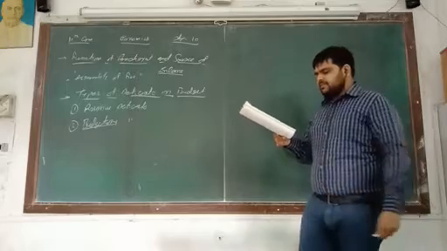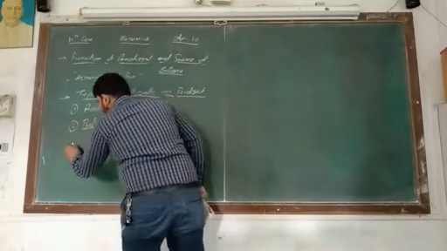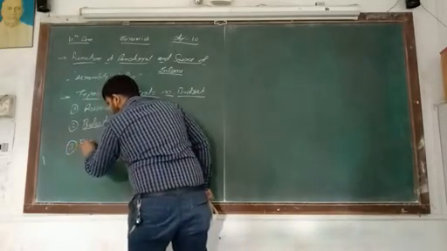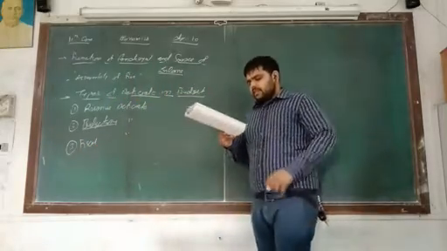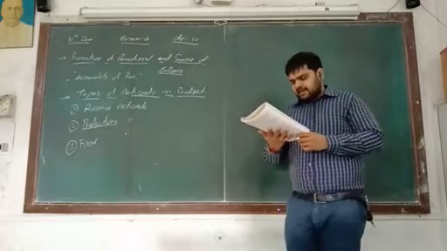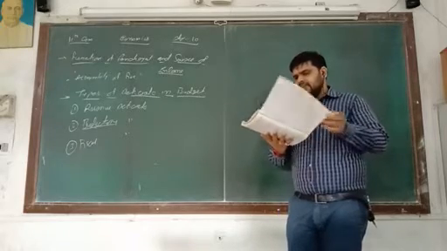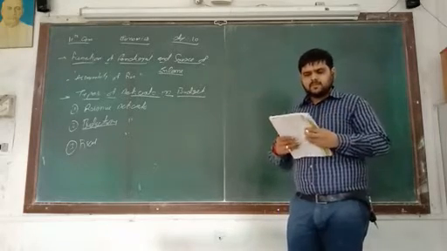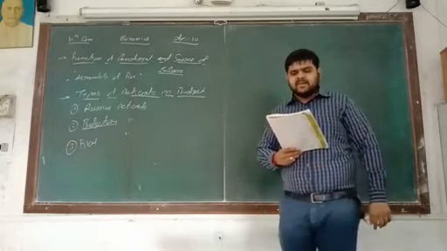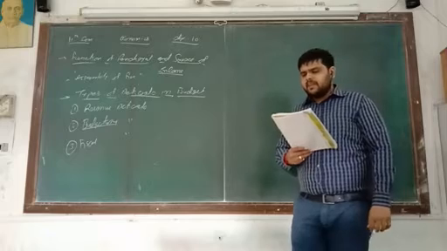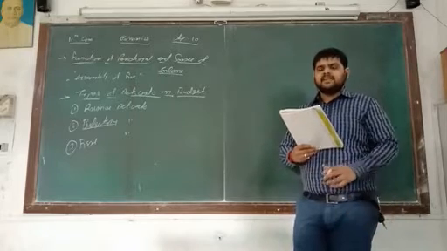Number 3, fiscal deficit. Let's see. The borrowing of the government from the market is considered as income on the capital account. However, this is a debt created by the government and must not be included as a source of income.